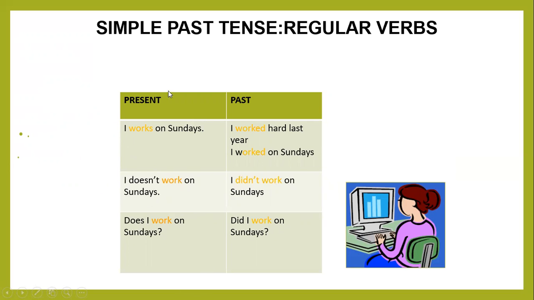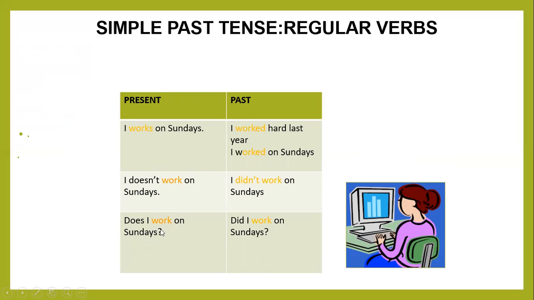So next is interrogative sentences. Interrogative sentences means a question type, and a question starts from a helping verb. But interrogative has two types of questions: the WH question, and the question starting from a helping verb, which is the yes/no type. The yes/no type starts from a helping verb and its answer is yes or no. The second is the WH question, whose answer is in the form of a reason, a descriptive answer. That is called a WH question.